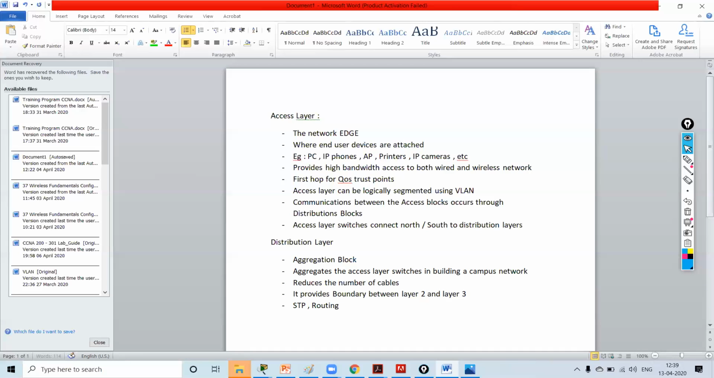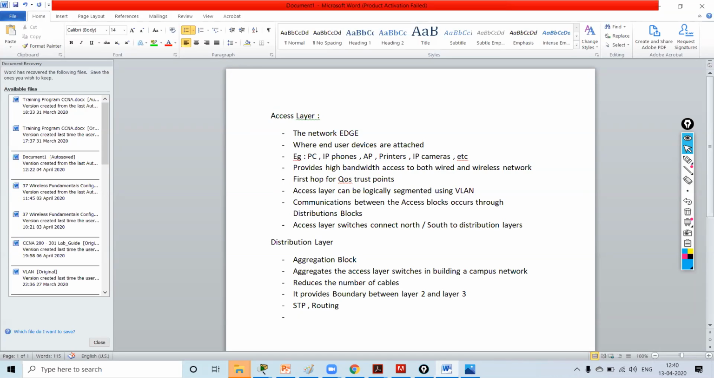So it will distribute both the functions. Layer 2 functions will be there on the access layer and layer 3 functions will be there on the core layer. It will make boundaries. Understood? You're getting or not? Yes, sir.